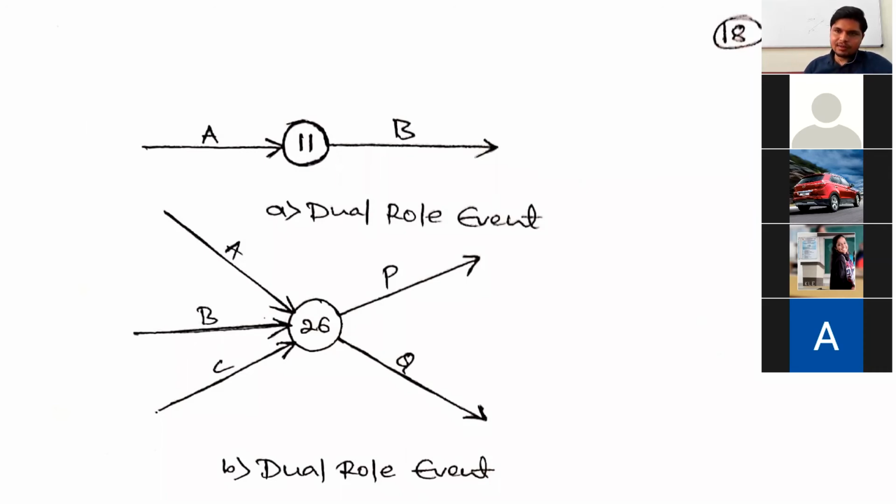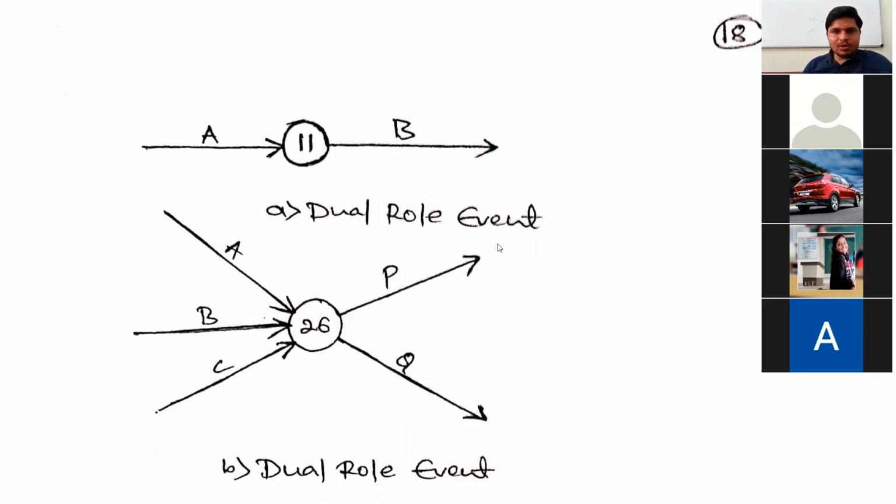Hence, we are calling this the dual role event. So this 26th event is acting as tail event for the activities P and Q, and head event for the activities A, B, C. Hence this 26th event is the dual role event. Keep it in mind, in every network diagram, all the events are dual role events, except the initial event and the final event. Okay, keep it in mind.